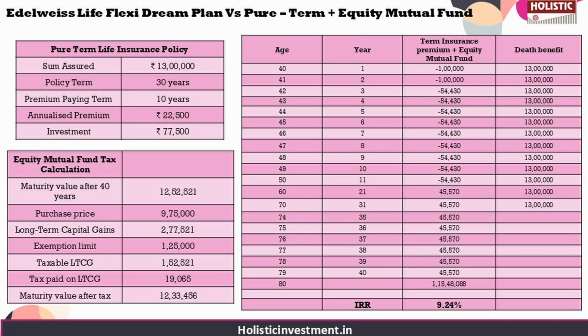Unlike the fixed non-inflation adjusted income from the Edelweiss policy, this approach offers complete accessibility. You can delay withdrawals in the early years to boost compounding and increase them later to keep pace with rising expenses. By separating insurance and investment, you secure higher returns, greater control, and a more inflation resilient strategy, making it a far more superior alternative to the Edelweiss policy.